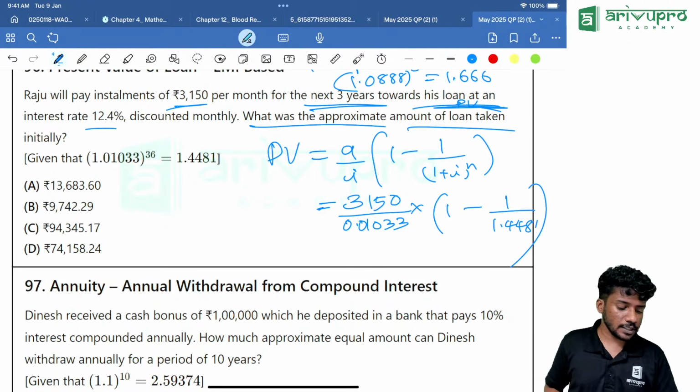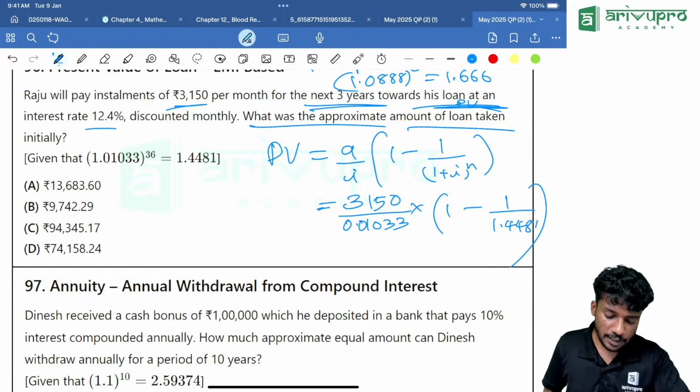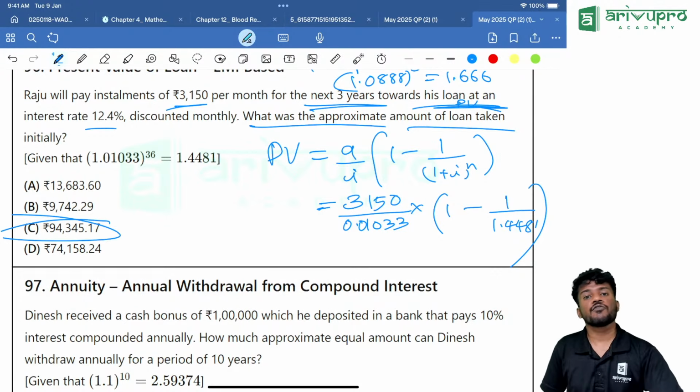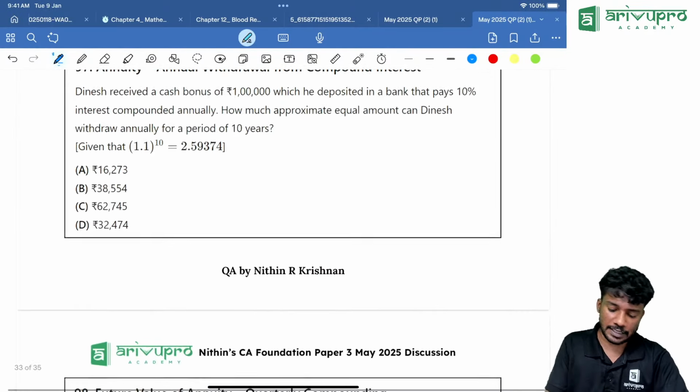Take the calculator: 1 divided by 1.4481, then equal to, change the sign, then plus 1, then multiply with 3150, then divide with 0.01033. How much are you getting? 94,345.17. Just directly use the formula and you get the answer.